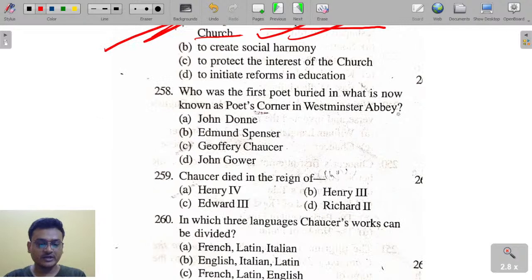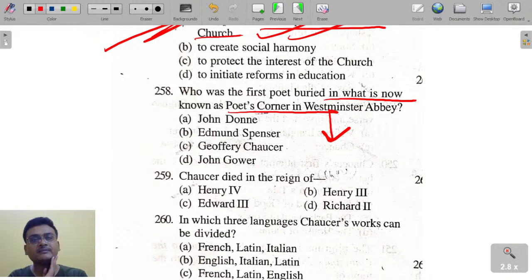Who was the first poet buried in what is now known as Poets' Corner in Westminster Abbey? Question number 258 is on your screen. Who was the first poet buried in what is now known as Poets' Corner in Westminster Abbey? John Donne, Edmund Spenser, Geoffrey Chaucer, and John Gower.